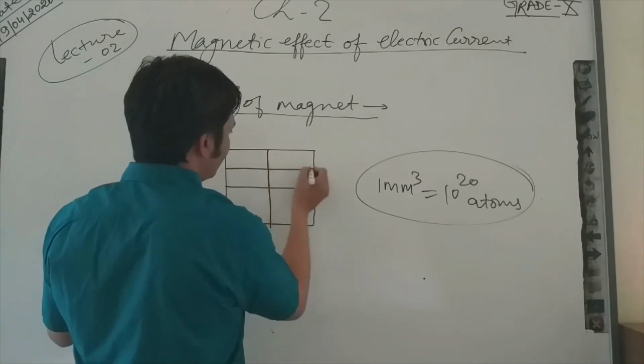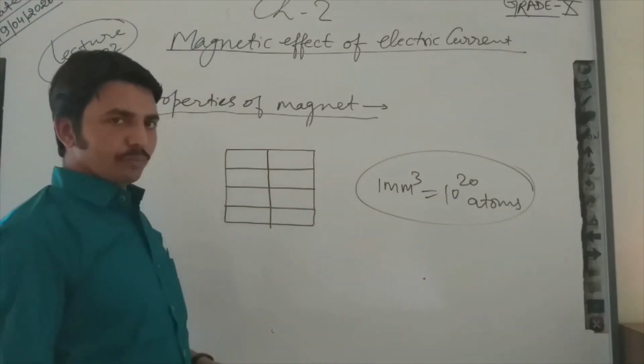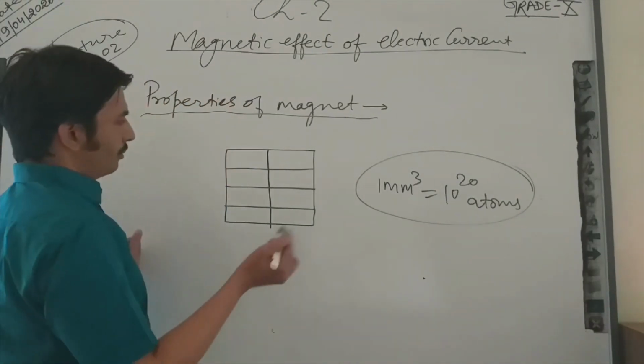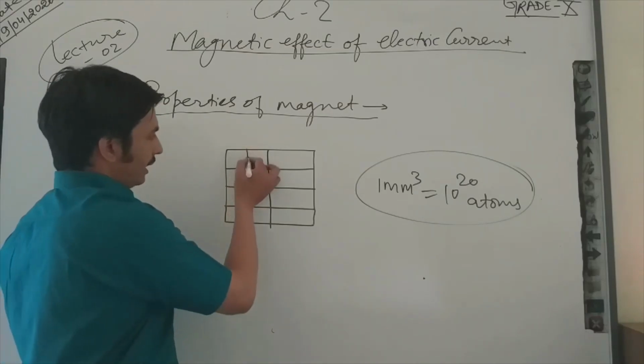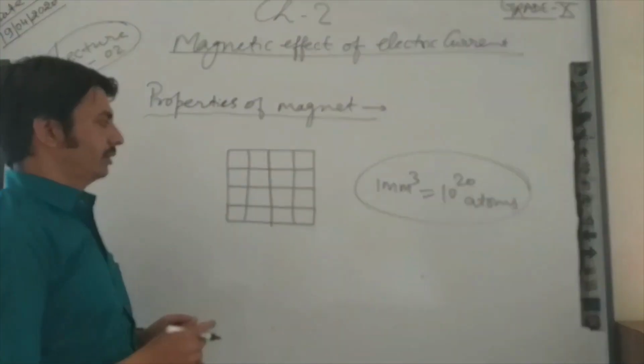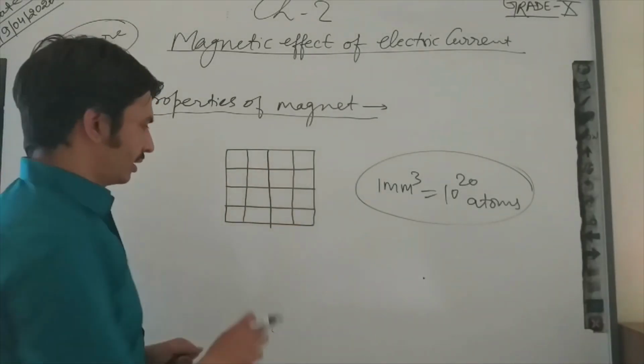If I take, you can also draw, you can take a page, pen, pencil and rubber and draw. Again I will divide it. These are perfect. So you can say I am considering 16 atoms.